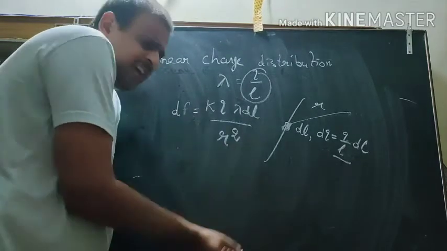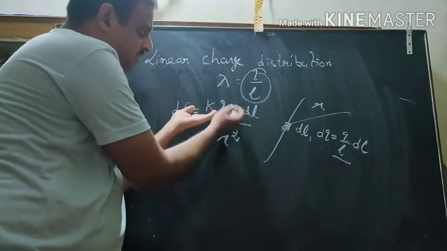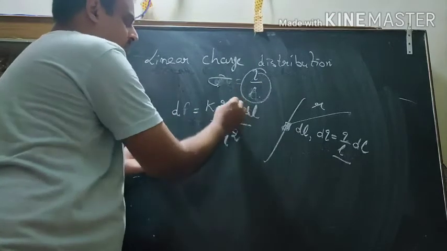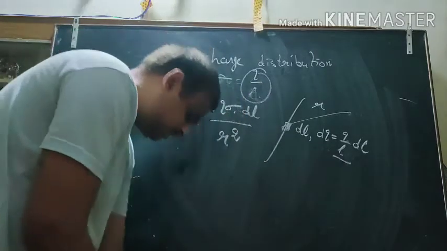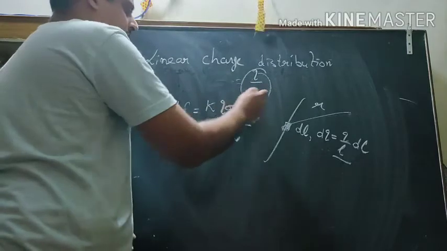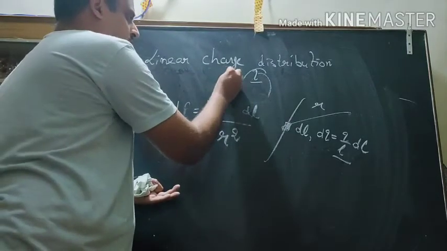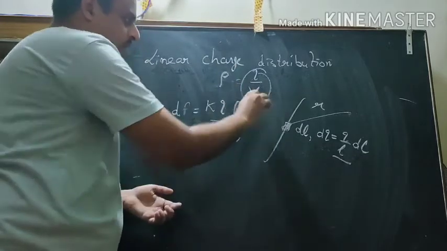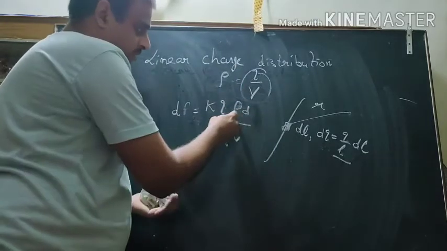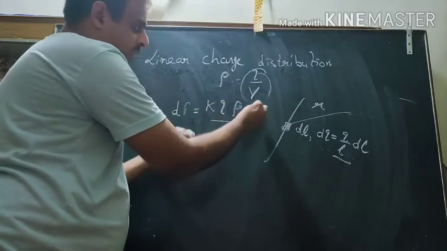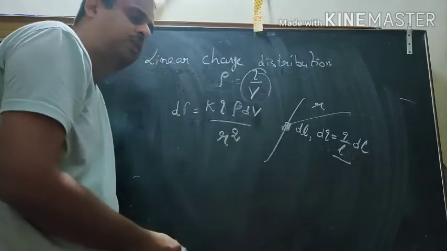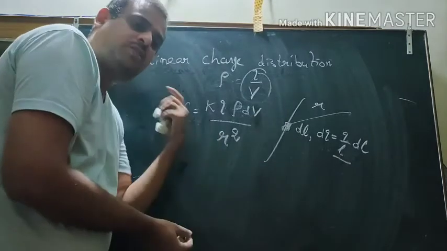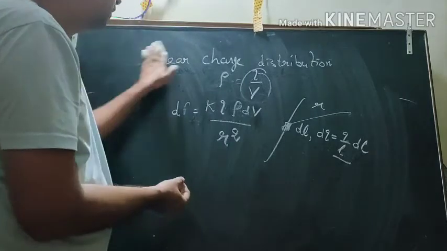Similarly, if it is area, then simply the density will change. If it is length, it is lambda; if it is area, then let us say sigma, surface charge density. Or if it is a volume charge distribution, then what will change? Charge per unit volume. So here it comes rho. For surface charge density put area, and for volume charge density put dV. So you can find the value for linear, surface, and volume charge distribution.